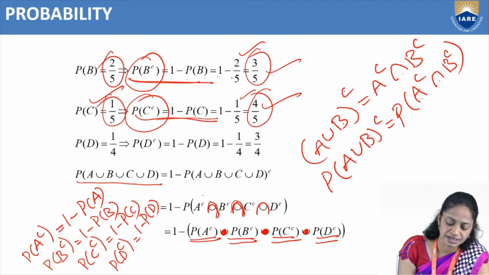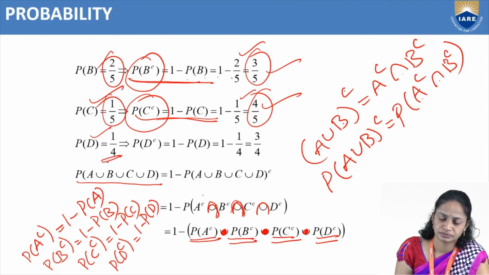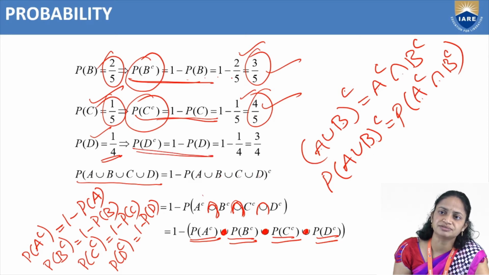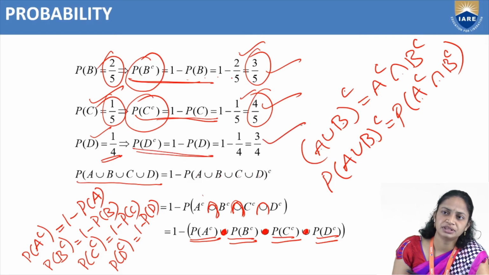And the last one, they have given that P of D equal to 1 by 4. So probability of D complement equal to 1 minus P of D, that is 1 minus 1 by 4, equal to 3 by 4.